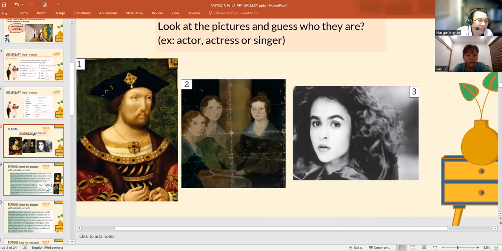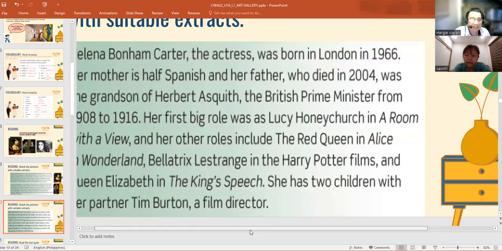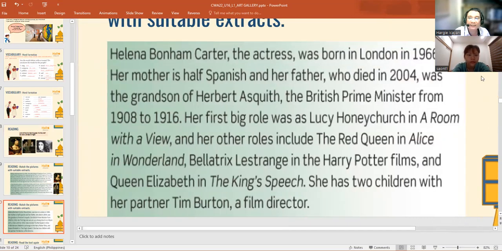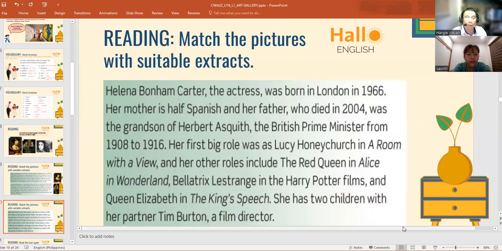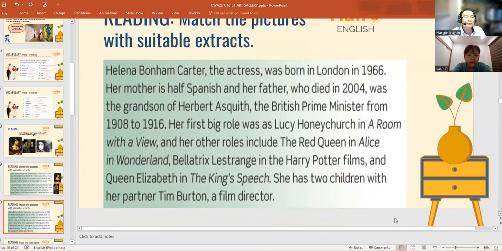Okay, next. And finally, the third one is Helena Bonham Carter. The actress Helena Bonham Carter was born in London in 1966.